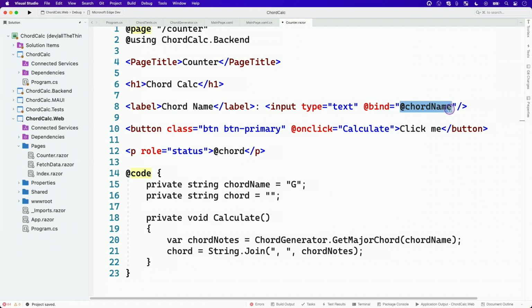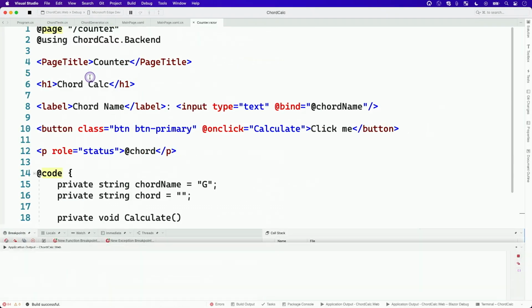This is binding to a variable that is the chord name down here in my C# source. The button calls a calculate method, and then there's a field that's putting an output of a chord variable, which is the one to which the chord generator is used, and it just puts it into a variable called chord, and we'll see it on the page. So I'll hit run and just prove that that works out.